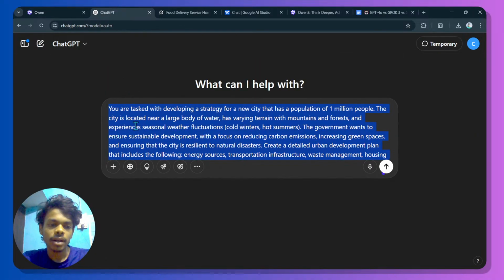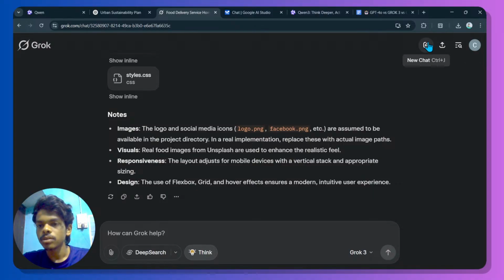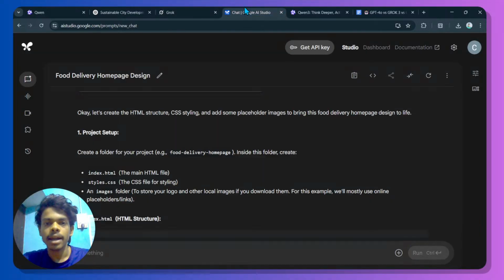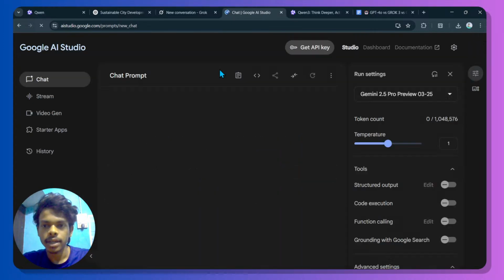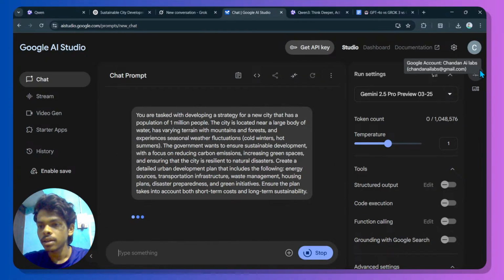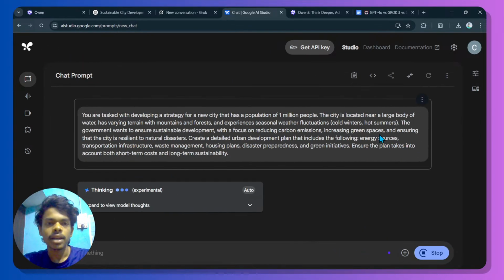This is the prompt. Hit enter, and again in AI Studio we're going to see the output it gave us. So this is the prompt, hit the run button, and let's see what all the AIs come up with.